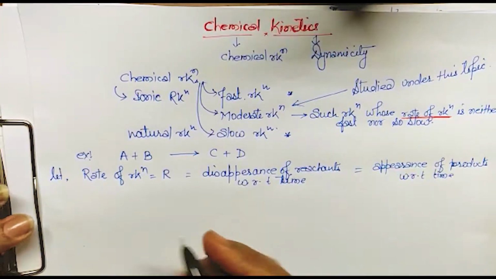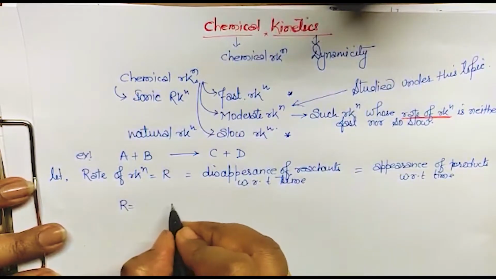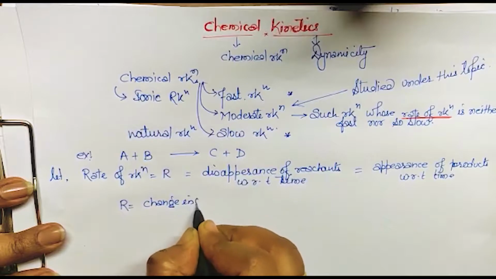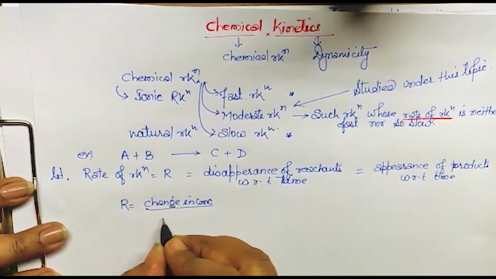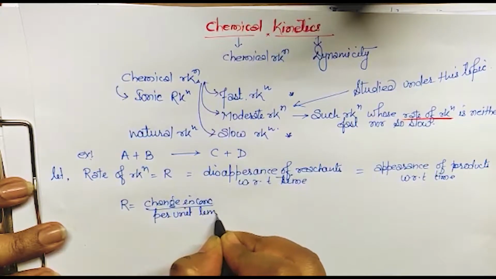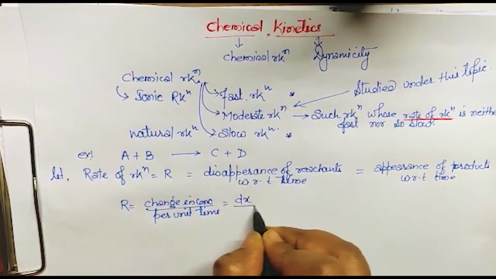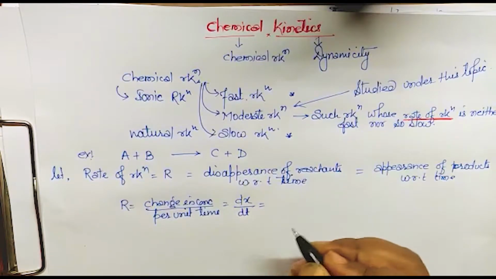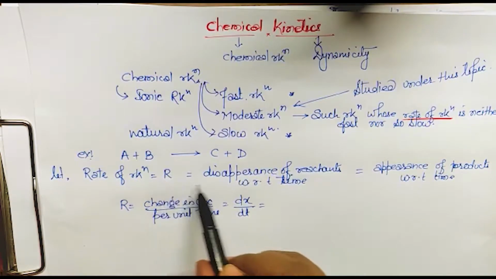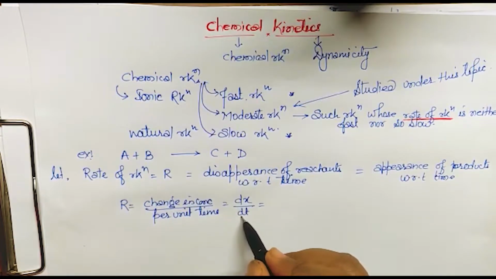So how will we show that this is going to disappear and this is going to appear? For this we can write R, the rate of reaction, is equal to change in concentration per unit time. This change in concentration can be for reactant as well as for product, isn't it? This can also be written like this, and somewhere you can see dR by dt also, but I'm not using dR because R is for reactant, so I'm using dx upon dt, change in concentration per unit time.